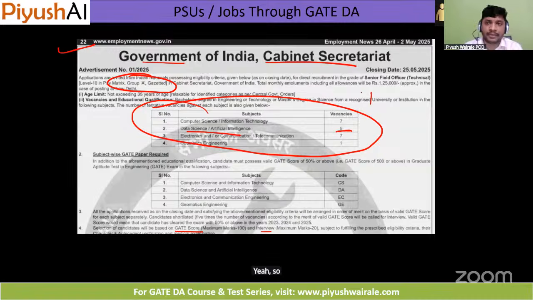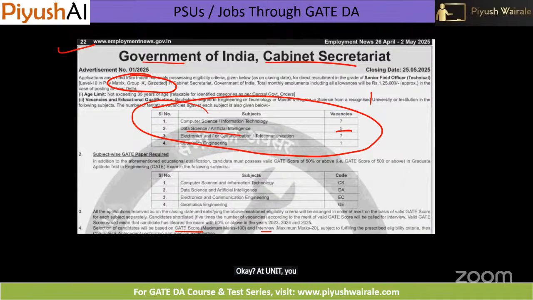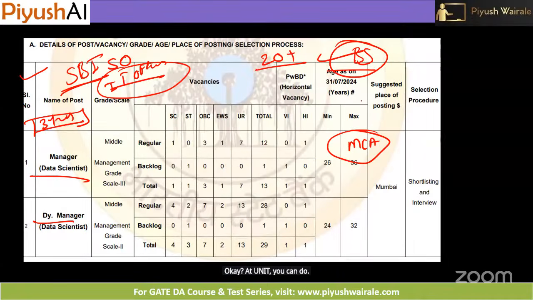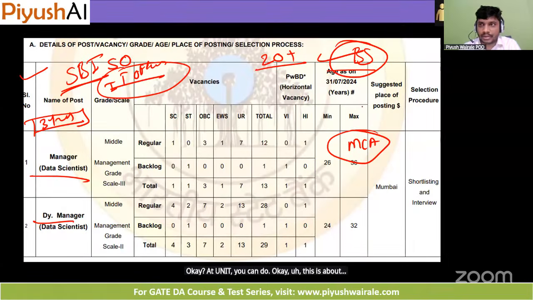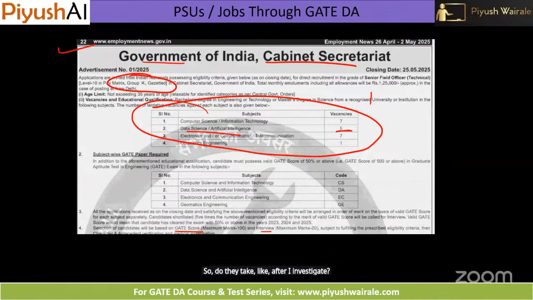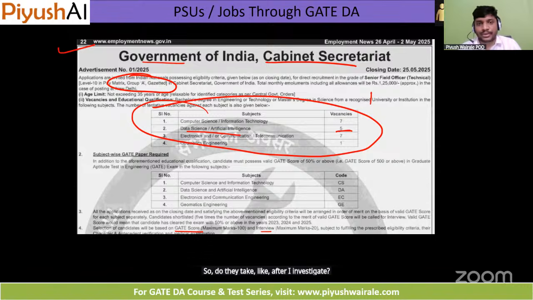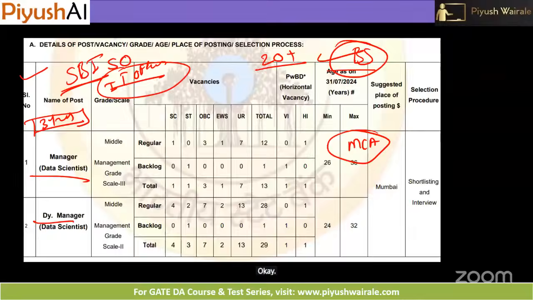So you can appear for the GATE DA exam, and you can do MTech from IIT or NIT after MCA. Okay, this is about the opportunities here.